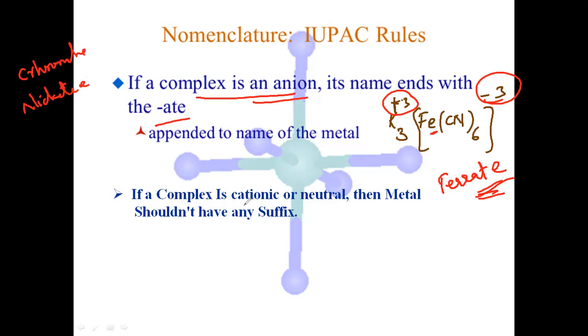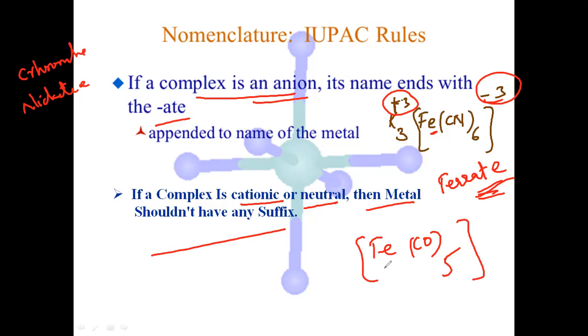If the complex is cationic or neutral, then the metal shouldn't have any suffix. Let us take the iron complex only: Fe(CO)5. Here you must write pentacarbonyliron. You must write iron here. Why are we writing iron here?